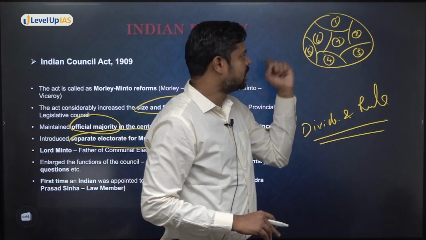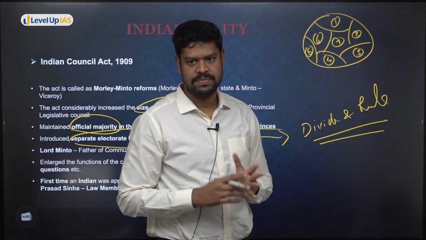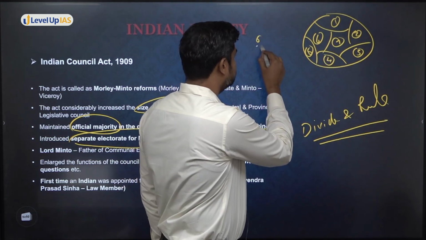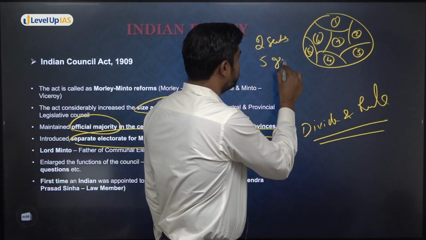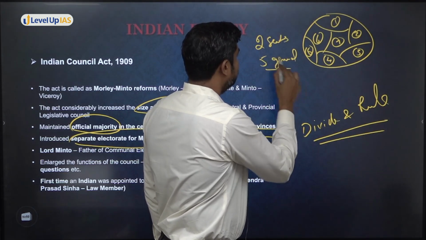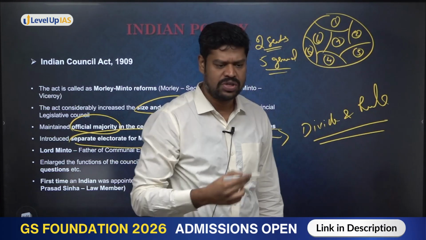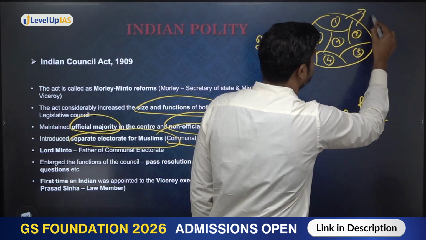Now, among this, what has happened? They have reserved a certain number of seats for the Muslims. So, out of 7, let us assume 2 seats were reserved for Muslims. 5 are general. That means 2 constituencies were reserved for Muslims. Say, for example, let us assume constituency numbers 1 and 2 are reserved only for the Muslims.